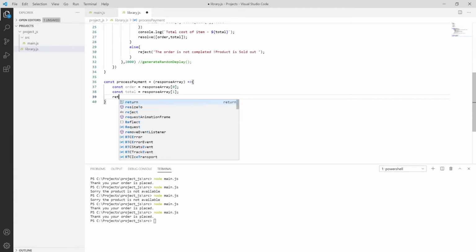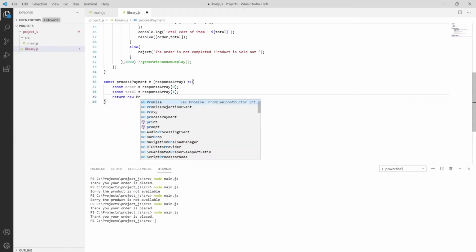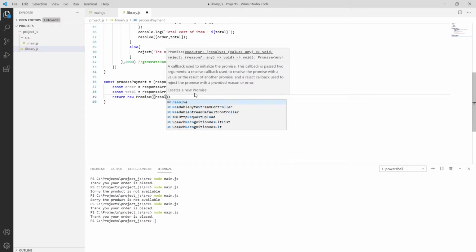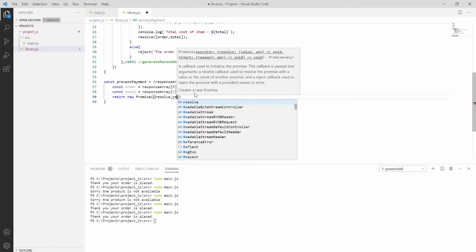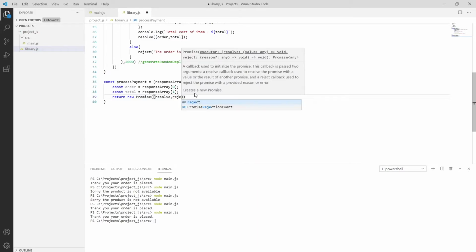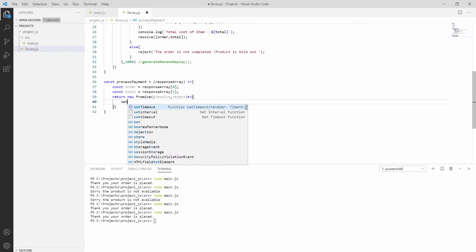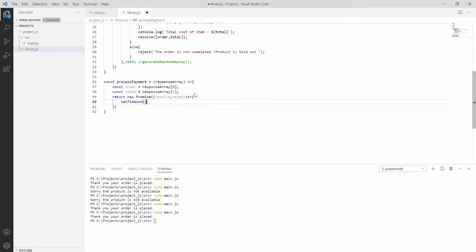So in this we have to return new promise, as we have resolve or reject, and then resolve or reject based on the condition. We have to proceed with our output as set timeout function. So I'm setting timeout function as delay of, I'm describing